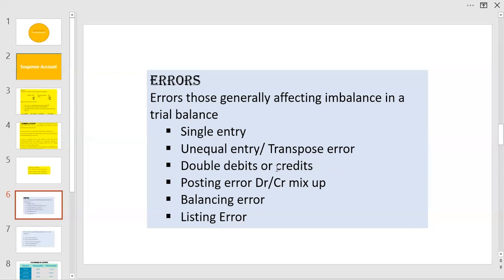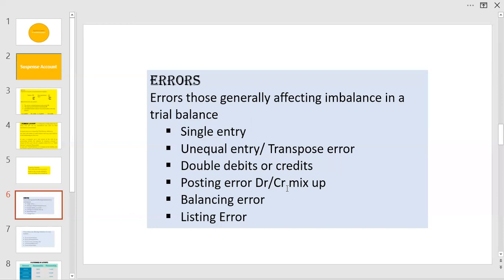Double debits or credits means the first entry is made correctly, it is posted maybe to the correct account twice. Next one is a posting error, which is more important to note, where an entry which is to be posted to the debit side of the account by mistake is posted to the credit side.